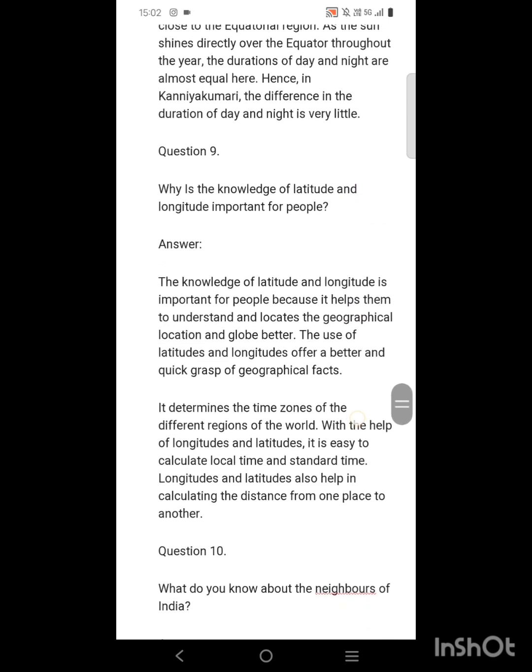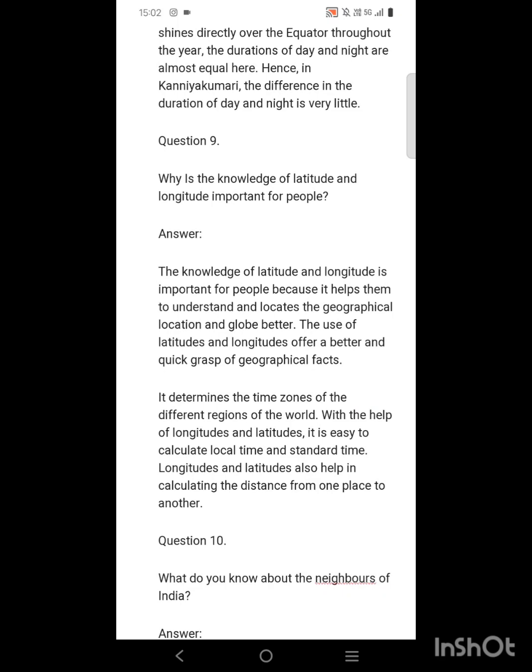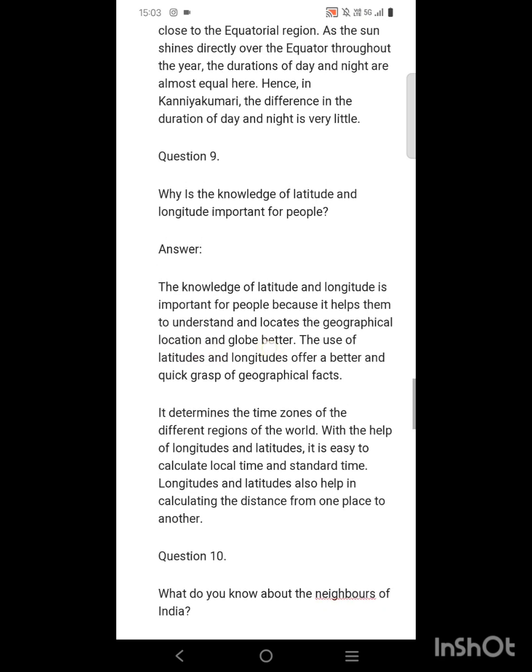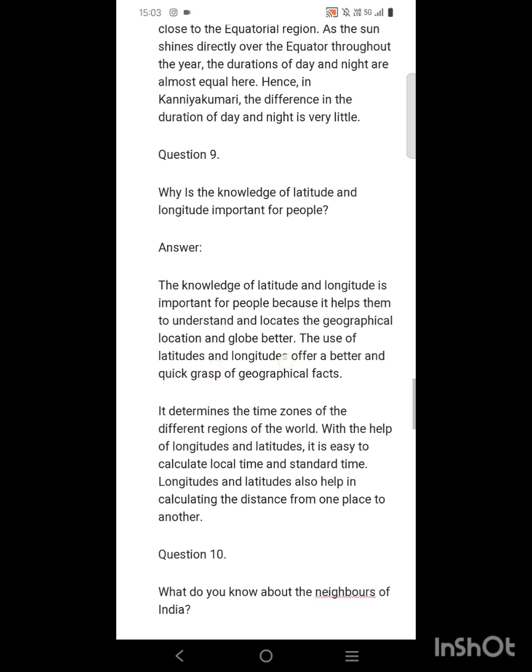Number 9, why is the knowledge of latitude and longitude important to people? The knowledge of latitude and longitude is important for people because it helps them to understand and locate the geographical location of the globe better. The use of latitude and longitude offers a better and quick grasp of geographical facts. So, it determines the time zones of different regions of the world with the help of longitudes and latitudes. It is easy to calculate local time and standard time. Longitudes and latitudes also help in calculating the distance from one place to another.